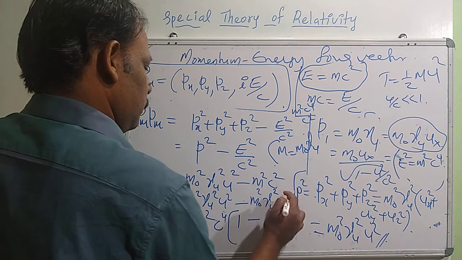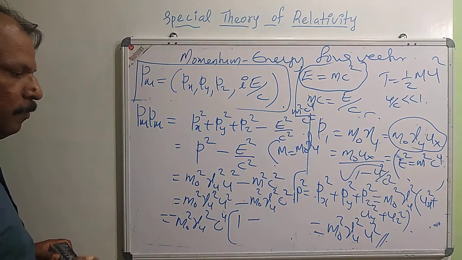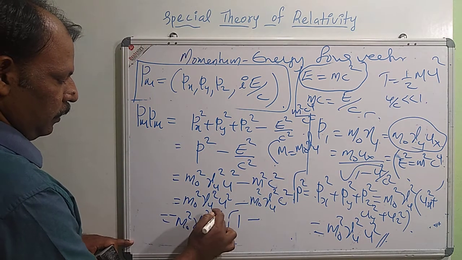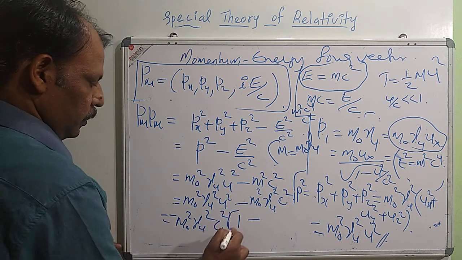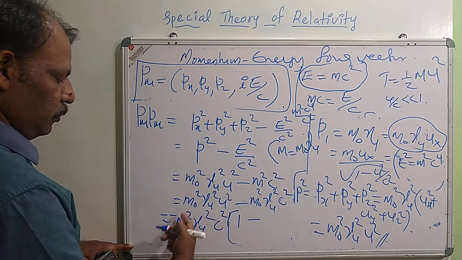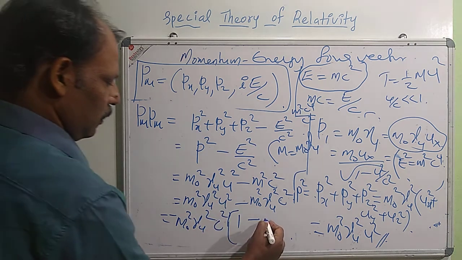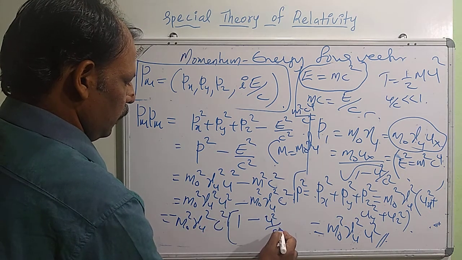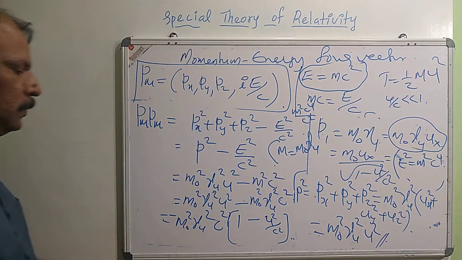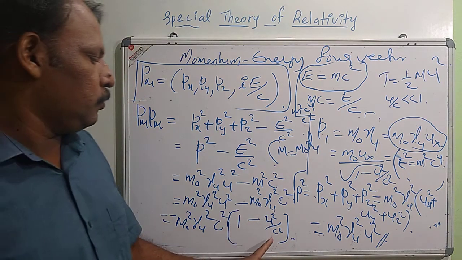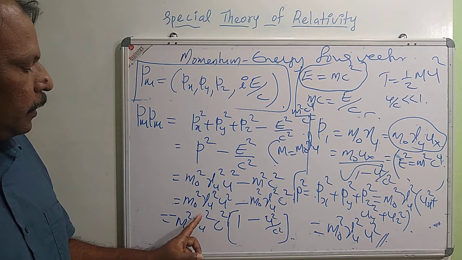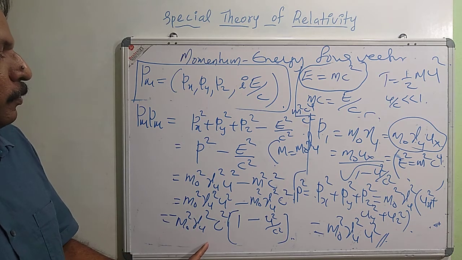So this will be m0 square gamma u square c square. Here c square is there. So this one is 1 minus, then m0 square taken common, gamma u square, then c square is taken common, so this will be u square by c square. 1 minus u square by c square. Gamma u square is 1 by 1 minus u square by c square.